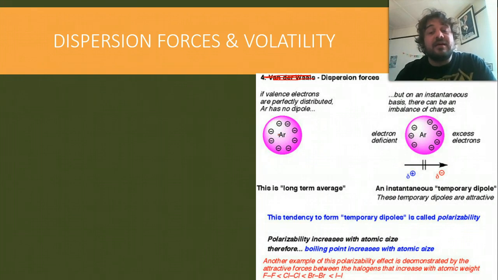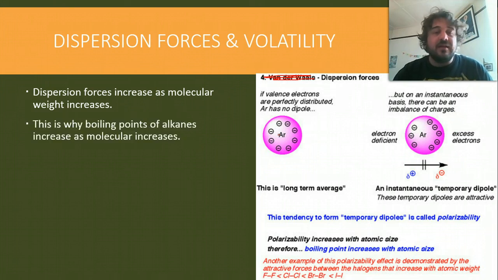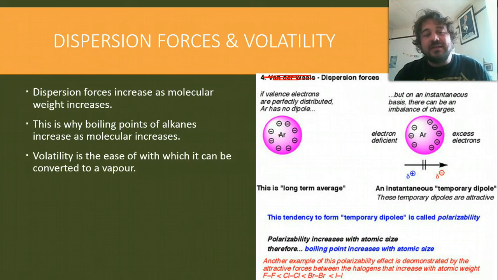These are attractive. Now, this tends to keep the molecule holding together as a liquid, and keeps it in that liquid range. The stronger the dipole, the stronger the attractiveness, the more energy you need to put in to make it change state, so make it turn into a gas. Alright, so dispersion forces increase as molecular weight increases, and this then leads into the boiling points increasing. Now, volatility is the ease with which a liquid turns into a gas or a vapor.